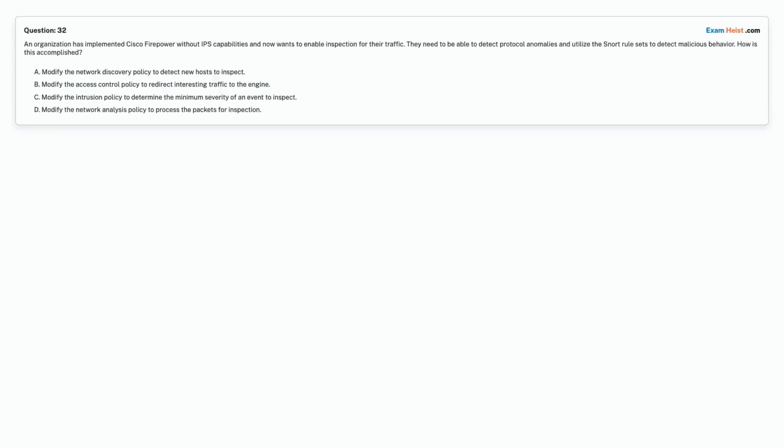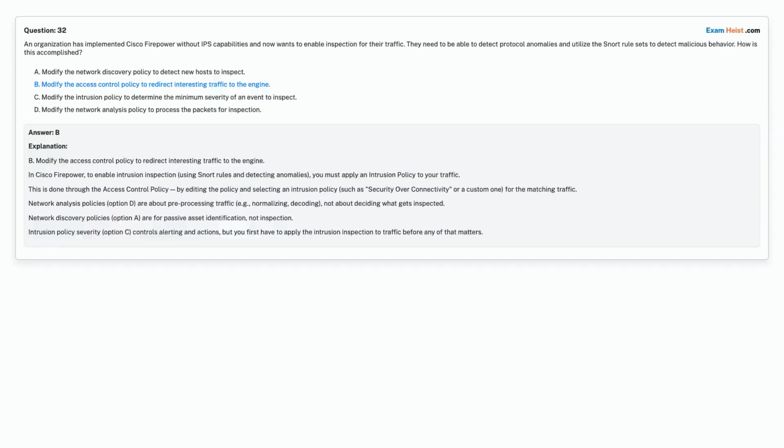Option A. Modify the network discovery policy to detect new hosts to inspect. Option B. Modify the access control policy to redirect interesting traffic to the engine. Option C. Modify the intrusion policy to determine the minimum severity of an event to inspect. Option D. Modify the network analysis policy to process the packets for inspection. Choose the correct answer.